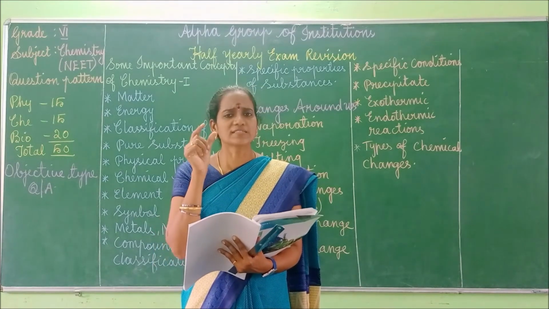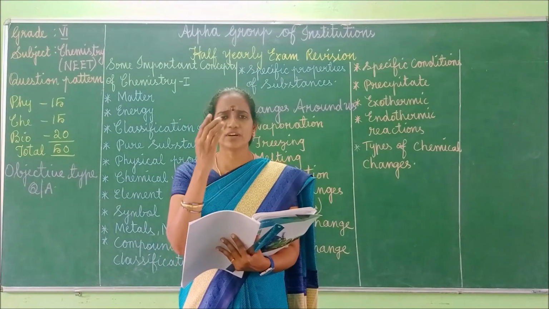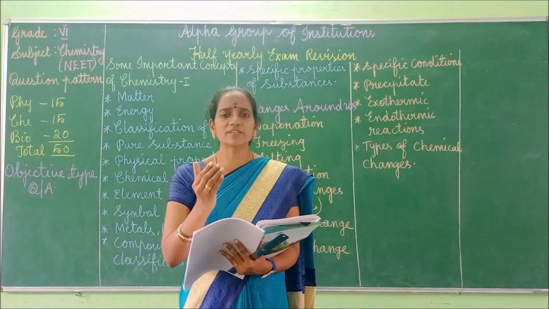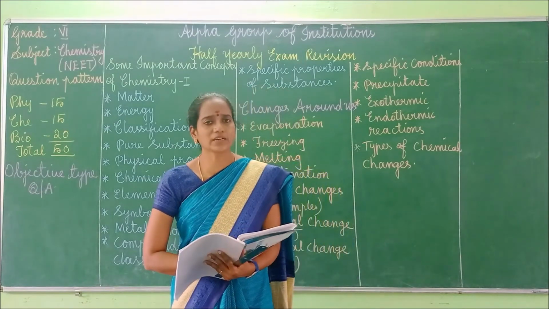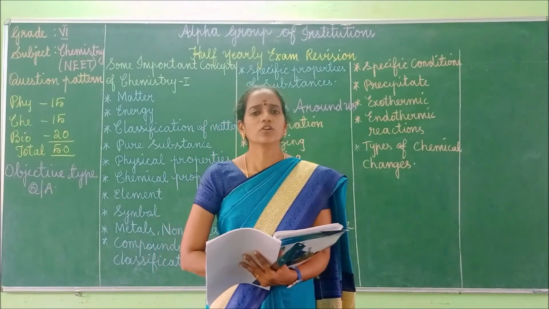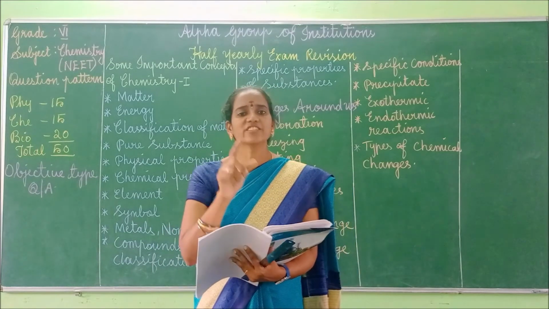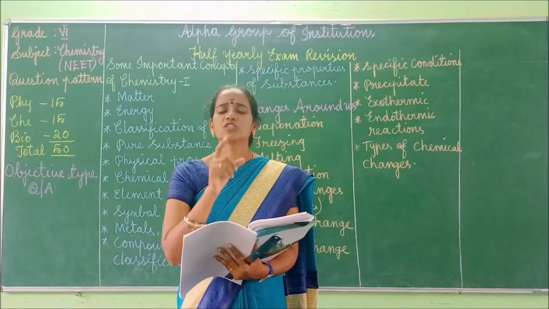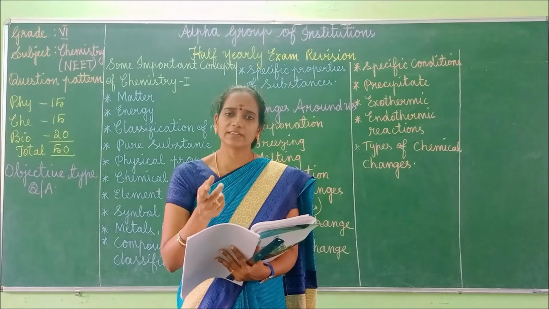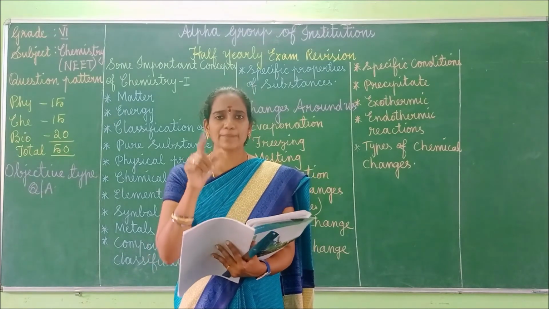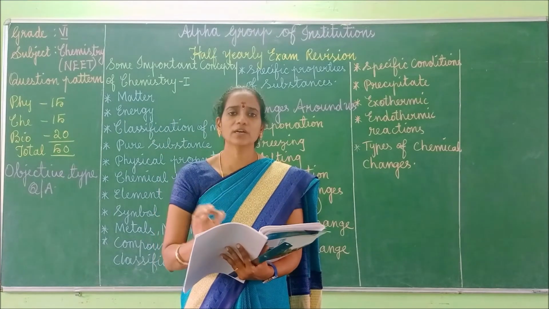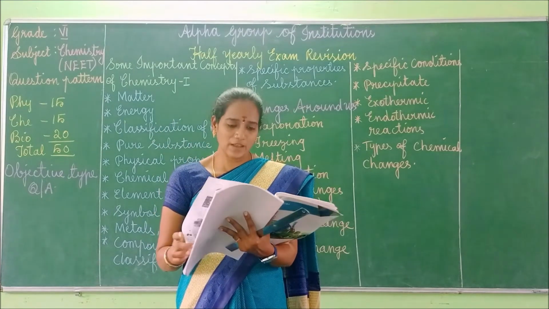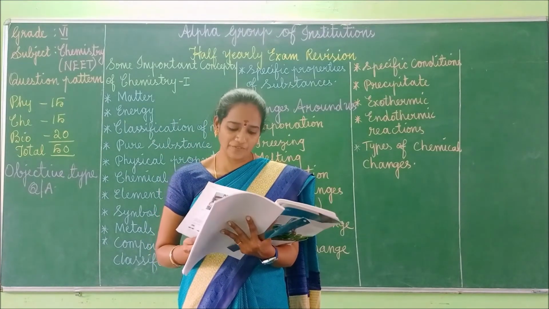C. For some elements, the first initial letter as well as second letter will come as symbol. For example, helium, its symbol is He. The first letter should be in uppercase and the second letter should be in lowercase. Capital H, small e. So learn all the symbols of the elements. You will be getting one question from this.